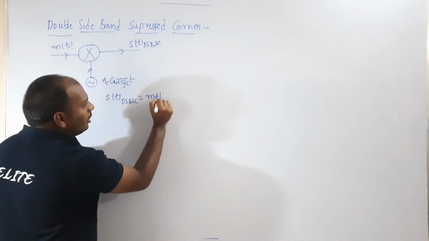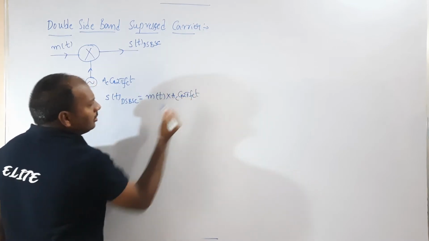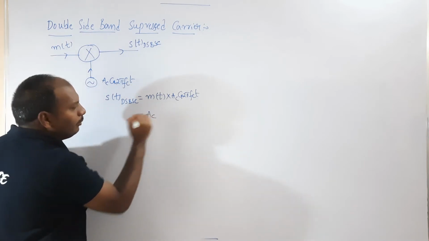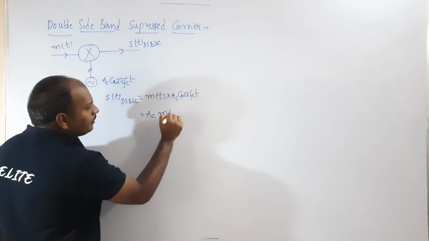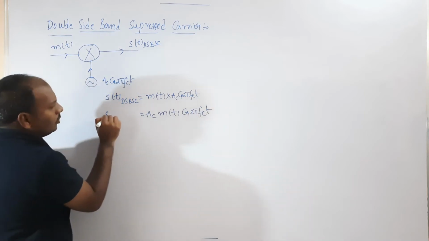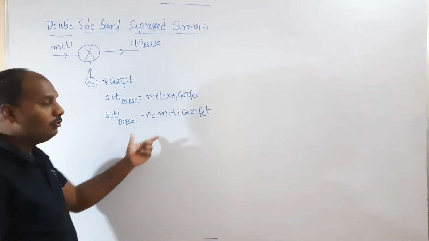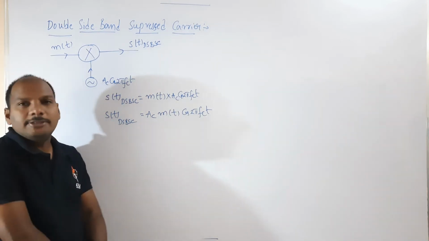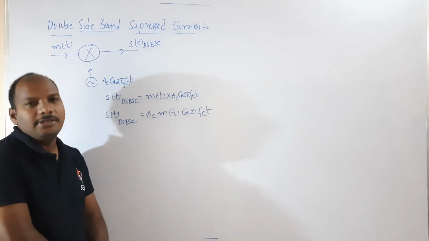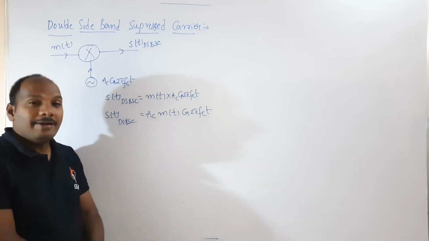So this is m(t) multiplied with Ac cos 2 pi fc t, which is equal to, Ac is a constant, right? So you can take it out. Very simple, Ac m(t) cos 2 pi fc t. So this is s(t) DSBSC. This is the time domain expression for the DSBSC signal. But you cannot understand anything with this time domain expression.